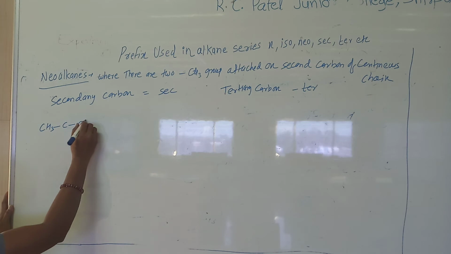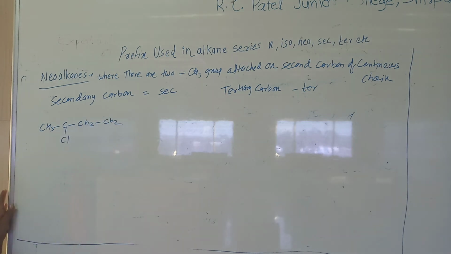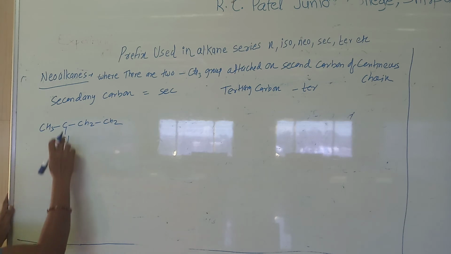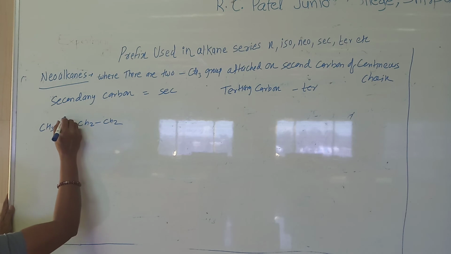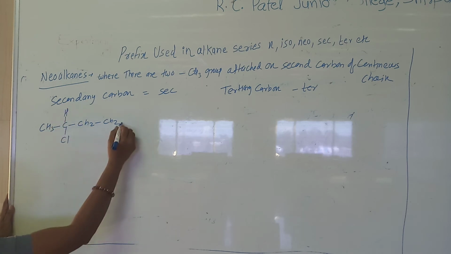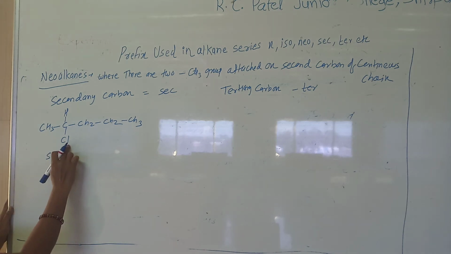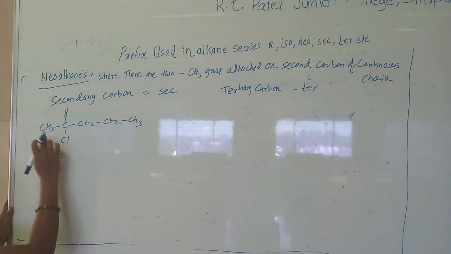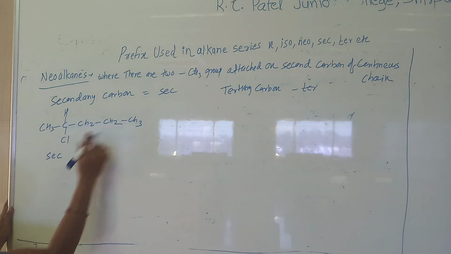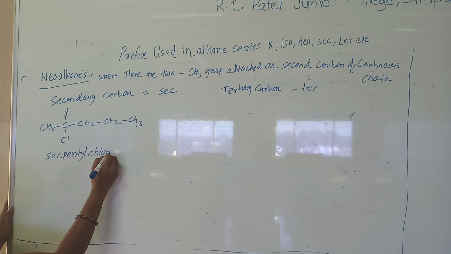So look here, when the carbon is a secondary, chlorine is attached to the carbon which is attached to 2 carbons, like this way. Okay. Suppose I completed this like this way, so I have to write the name. Chlorine is attached to a carbon which is attached to 2, so it is a secondary. So it is secondary 1, 2, 3, 4, 5. So it is a secondary pentyl chloride.